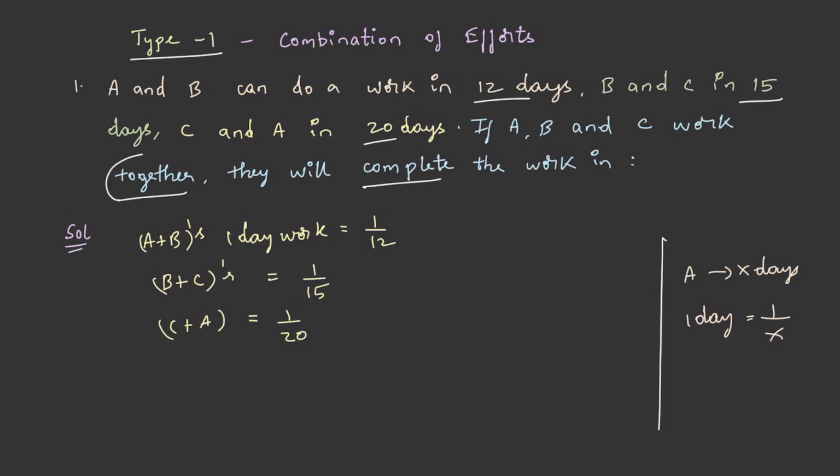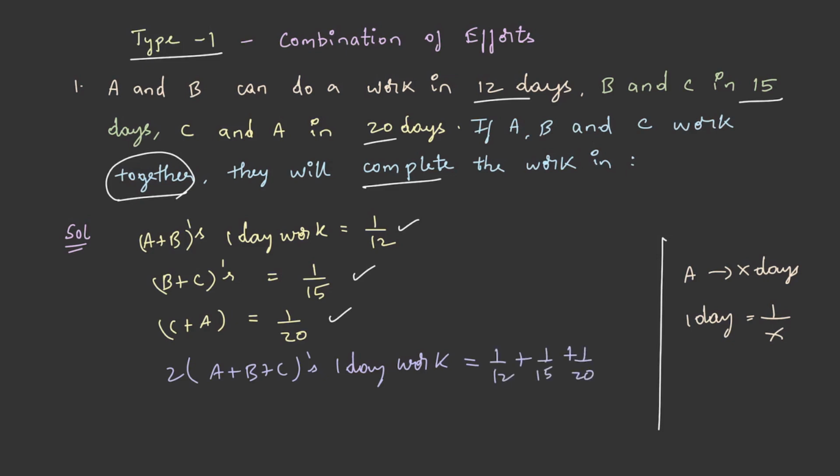It is given that A, B and C work together, so on adding these three, 2 into A plus B plus C's 1 day work is equal to 1 by 12 plus 1 by 15 plus 1 by 20. On solving this, we will be getting 1 by 5. On taking this 2 below, A plus B plus C's 1 day work will be 1 by 10.